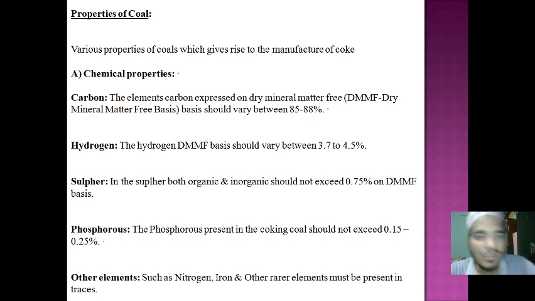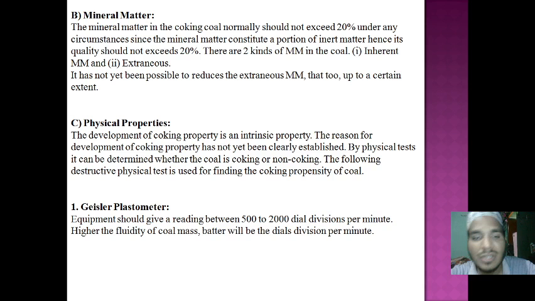Various properties of coal, we already discussed the chemical properties: carbon, hydrogen, sulfur, phosphorus and other elements. The ranging of these chemical properties we already discussed. Now we are discussing mineral matter.